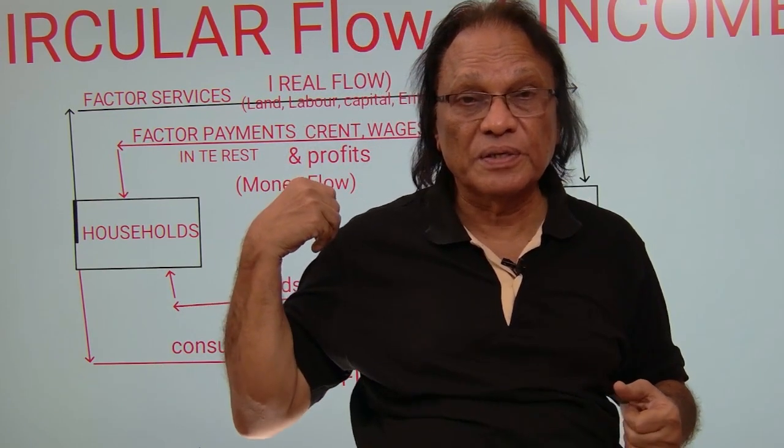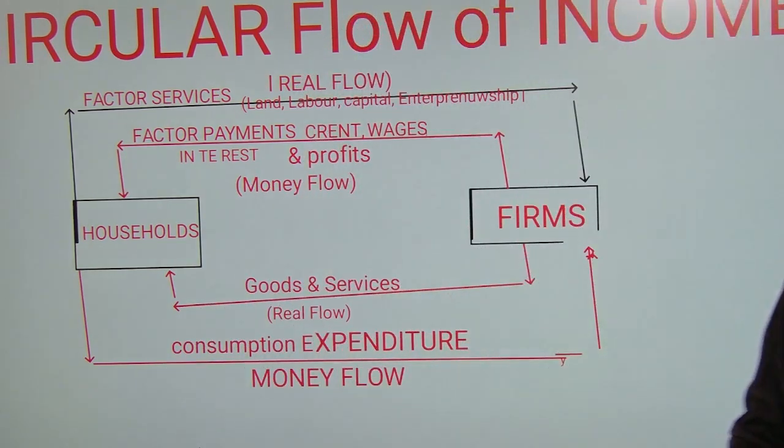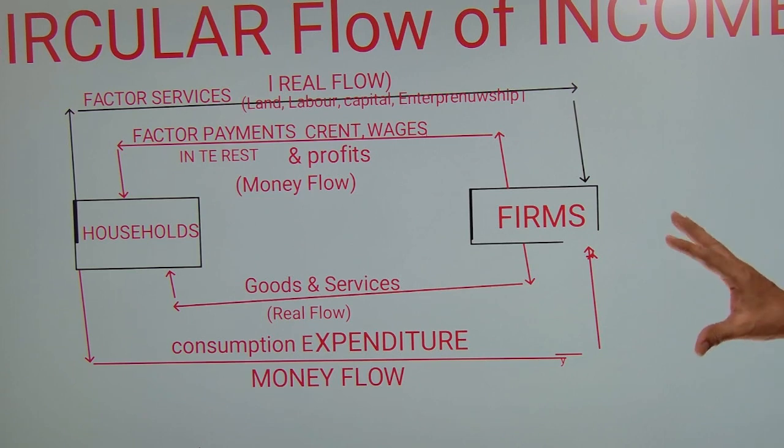Now look at this board interactive panel, you understand better. So I'll go off the picture, but you hear my voice. See, you can see there circular flow of income. You can see there are two boxes, one is a household and one is a firms. I told you households are the owners of four factors of production: land, labor, capital, entrepreneurship. Look at the first picture here on the top. Households provide factor services to the firms.